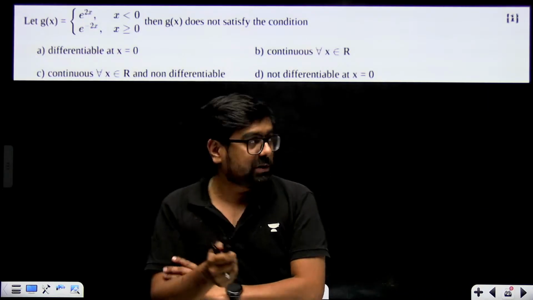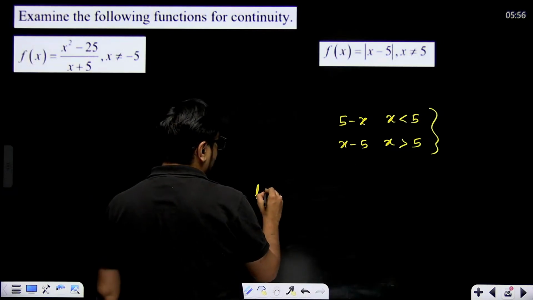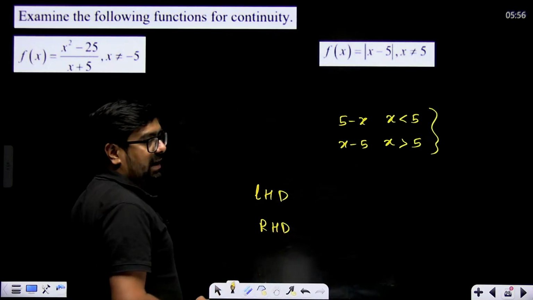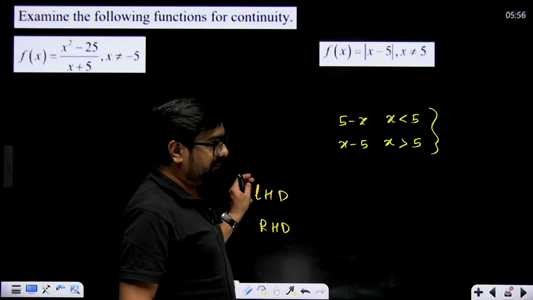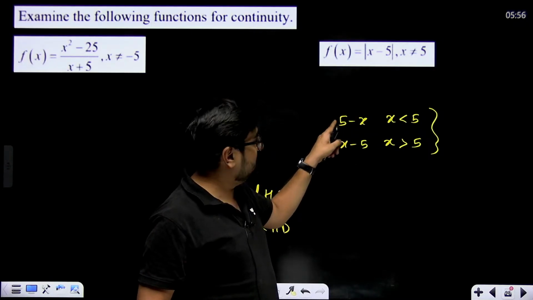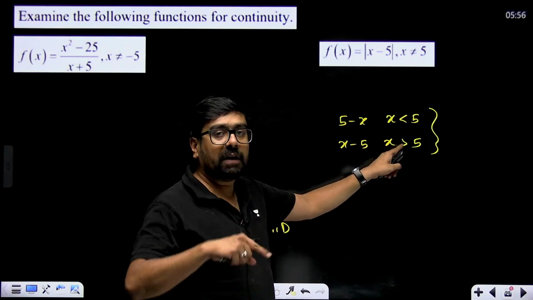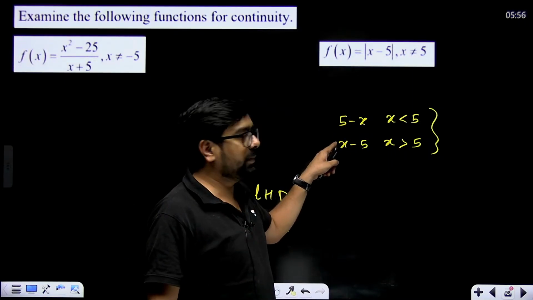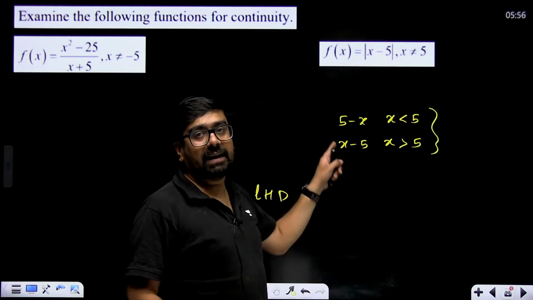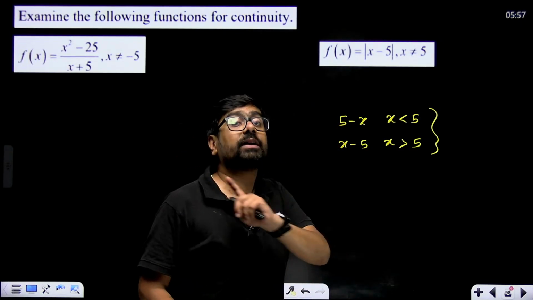Differentiability, how do you check? Suppose here only, if I check the differentiability, you'll check the left hand derivative and right hand derivative. For the left hand derivative, when x is smaller than 5, what will be the derivative? 0 minus 1, that means minus 1 will be the left hand derivative. For the right hand derivative, above 5, what will be the derivative? 1 minus 0. So the right hand derivative and left hand derivative are not equal. That means it's not differentiable at 5.